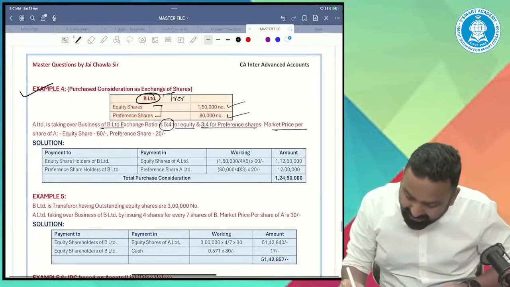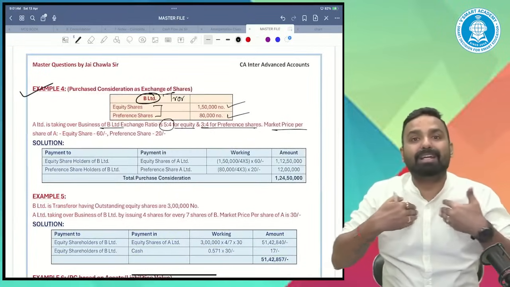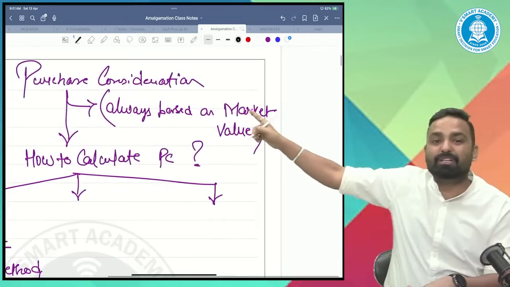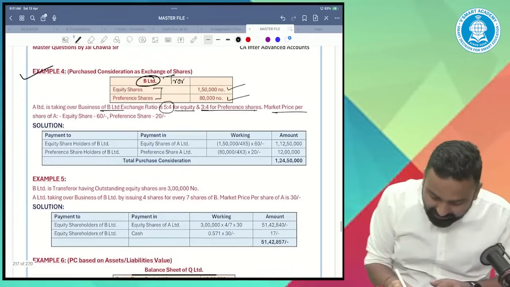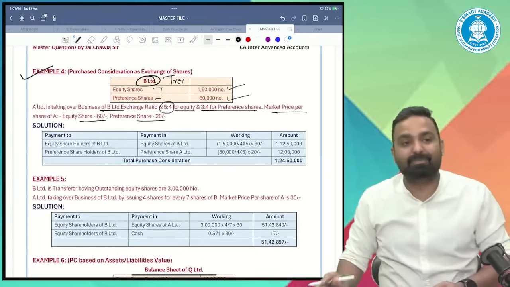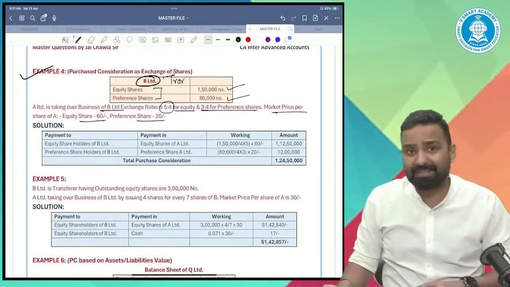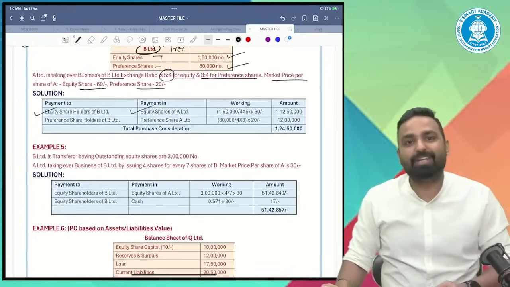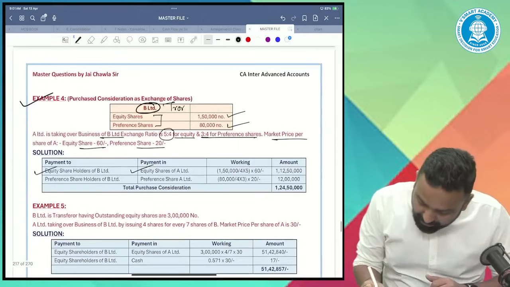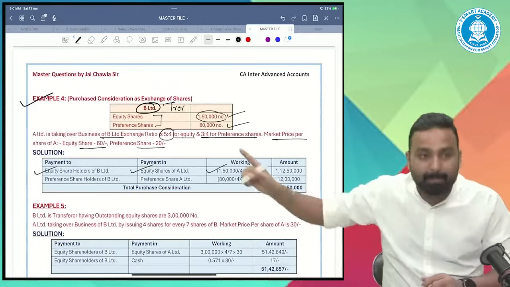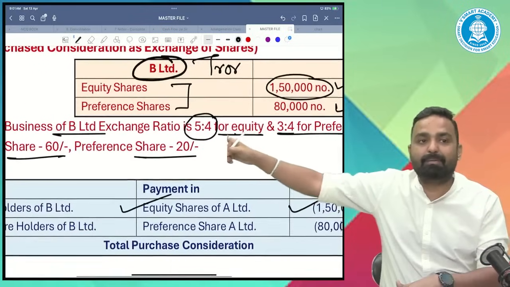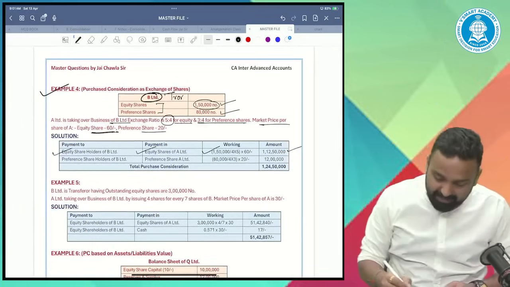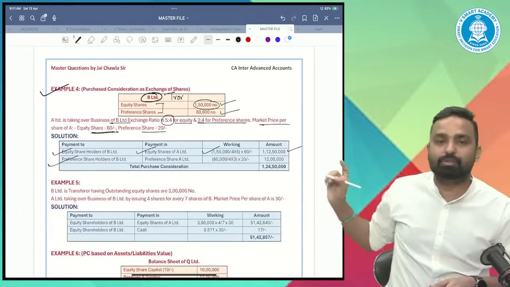And what is my market price? I will give you shares based on my market value. I already told you that PC is always based on market value. The market price of my equity share is 60 and of my preference share is 20. So what is PC? Payment to equity shareholders, in the form of equity shares. Equity shareholders are 150, so 150 multiplied by 5 divided by 4, multiplied by 60 rupees per equity share. This is the PC, and in the same way we calculate the PC for preference shares also.